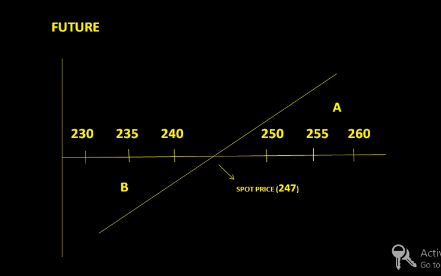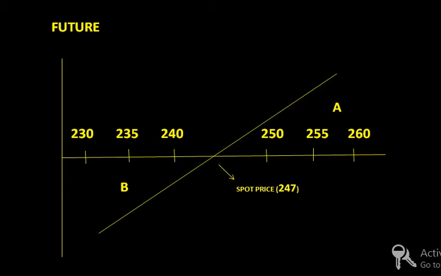A future is a contract between two parties which is regulated by the stock exchange. The two parties come into the picture in which one party thinks that the price of a particular underlying asset, and that asset can be anything, including equity, debt product, commodity, currency or anything, would go up, and the second party thinks that it would go down, and in this thought process the contract is executed between the two parties.